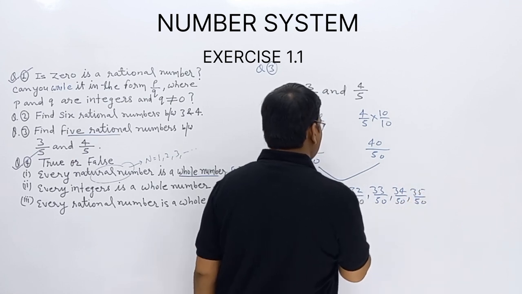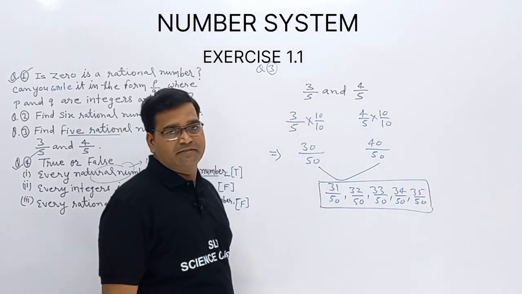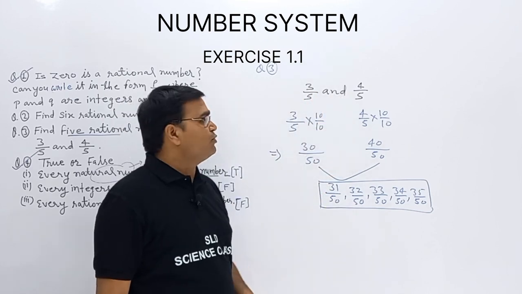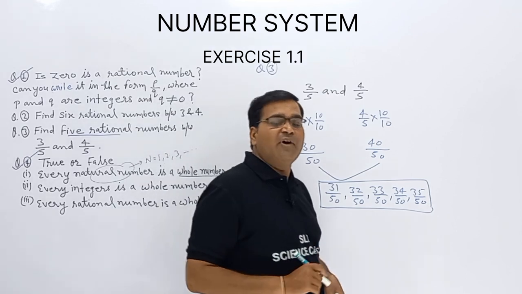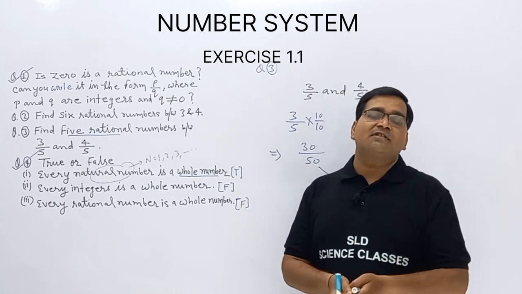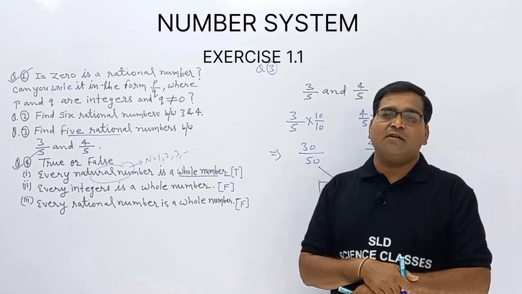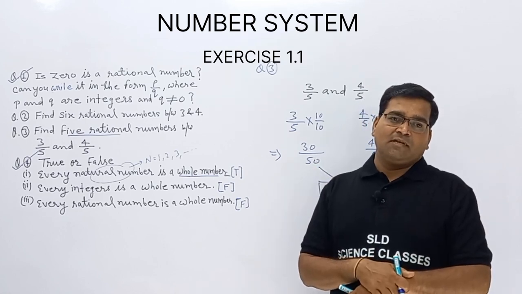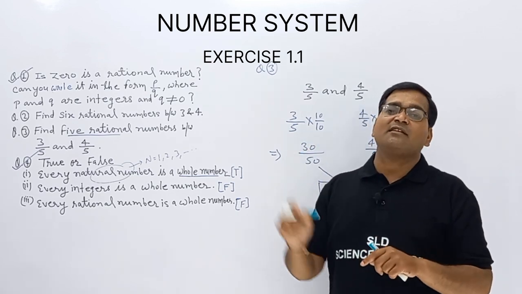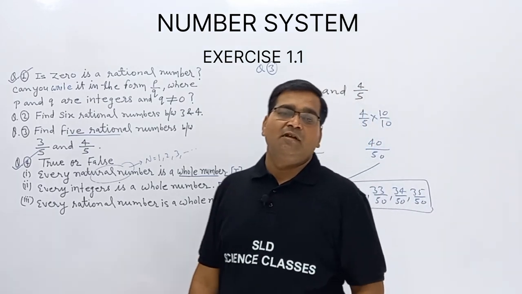These are 5 rational numbers between these two numbers. अगर हम सोल्व करेंगे तो नंबर्स जो आएंगे ये इन बिटवीन होंगे. So this is the easiest process for finding rational numbers between any two integers and any two rational numbers. If integers are given, then first convert into rational form, then multiply. If rationals are already given and the denominators are the same, then multiply directly by 10/10. If denominators are not the same, then first convert into the same denominator.